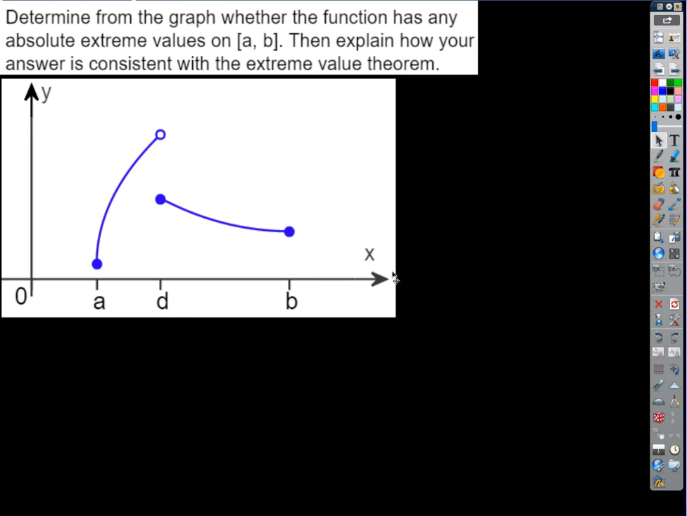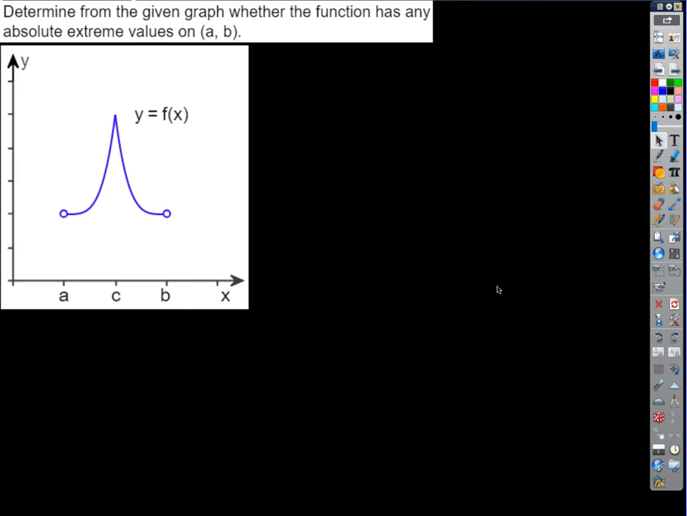Okay, what about this guy right here? Is it going to meet the extreme value theorem? No. How come? It's not continuous. So it doesn't guarantee there's going to be an absolute max and an absolute min. So is there an absolute minimum? Yes. Where is it? A. Is there an absolute maximum? No. Okay. How about that one?